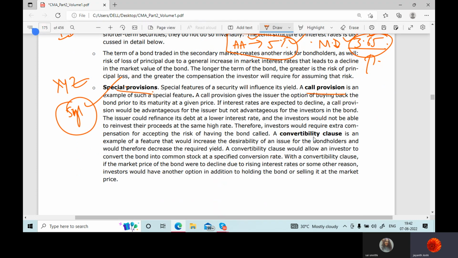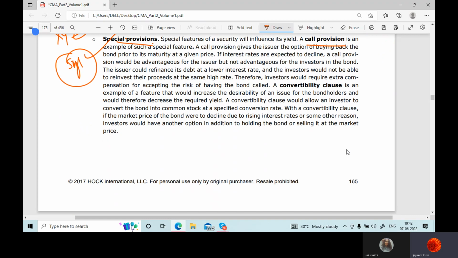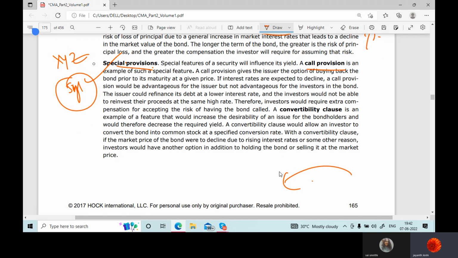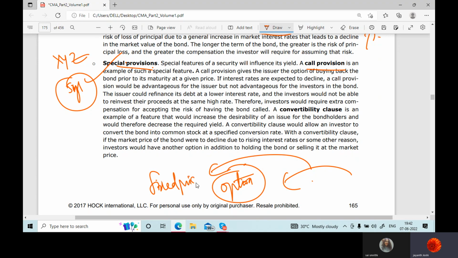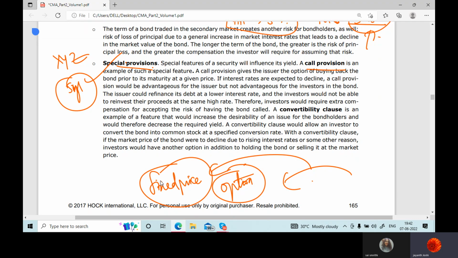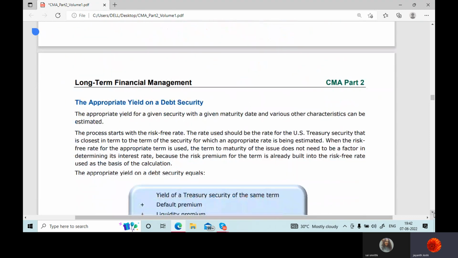Special provisions are call provision. Call provision is what? The companies have an option to buy back the bonds at a fixed price. That's called call provision. So when companies issue bonds to people, they issue with this provision that when in future they have some surplus cash, they can buy the bonds from the public at some fixed rate. That's called call provision. And there's a convertibility clause also. That means bonds can be converted into equity. This is also there. Okay.